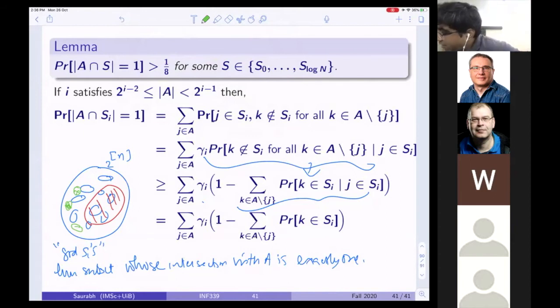Now, what does this term tell us? Let's try to understand. Probability: this is given that J belongs to S_i. What are these sets? K does not belong to S_i for all K in A minus J, right? This is what it is. So now, what are these sets?